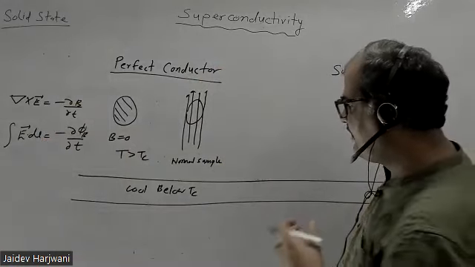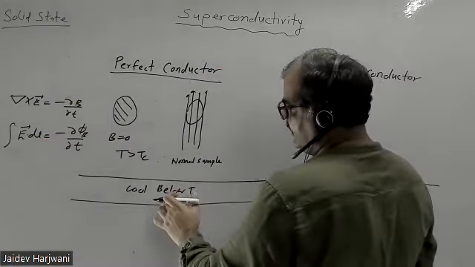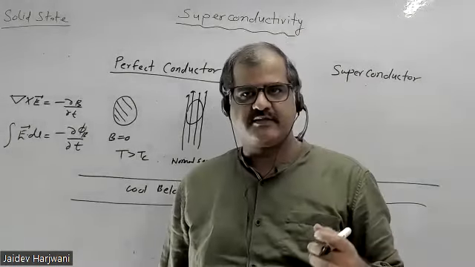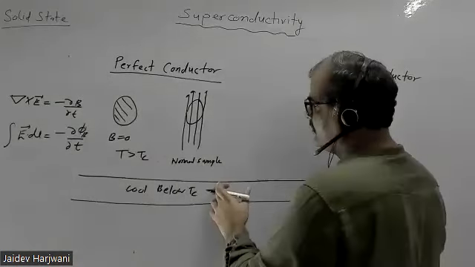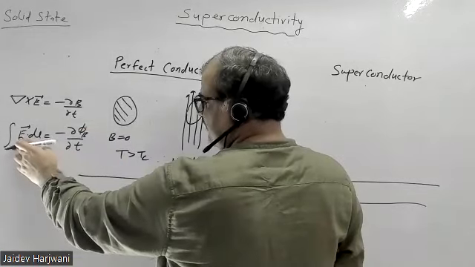So when I'm cooling below Tc, this material becomes a perfect conductor. Perfect conductor means now the electric field cannot penetrate inside. What is the property of a perfect conductor? It will shield the outside electric field. So when I'm cooling this, E will be 0.